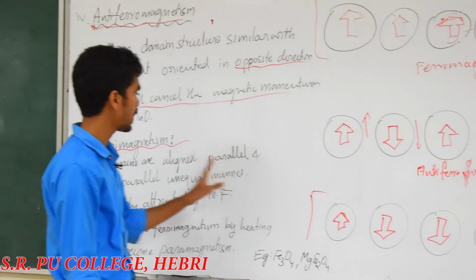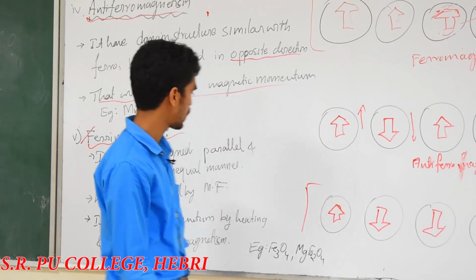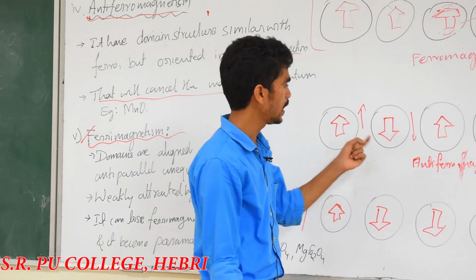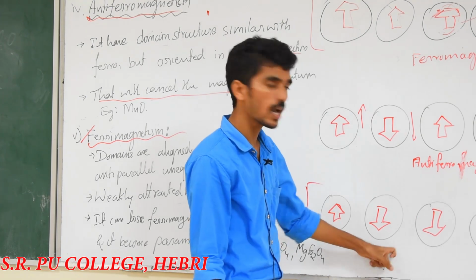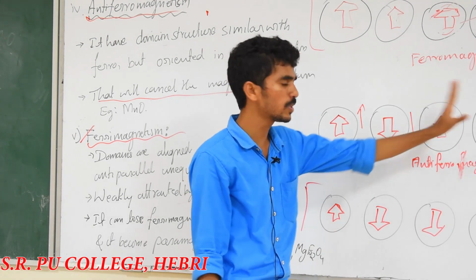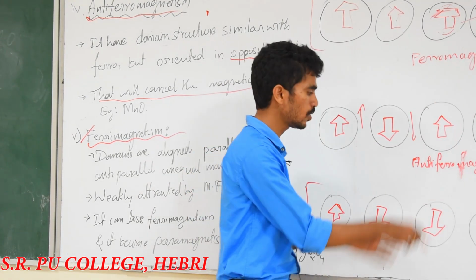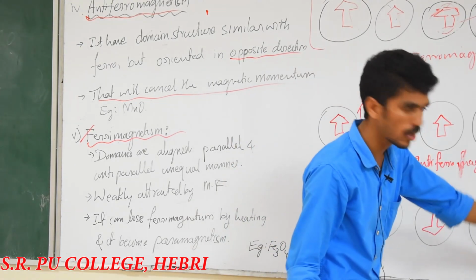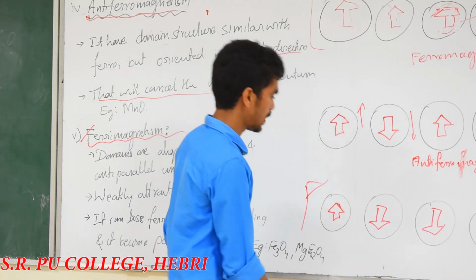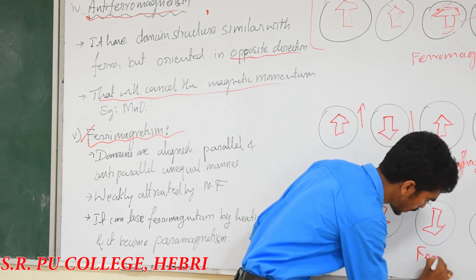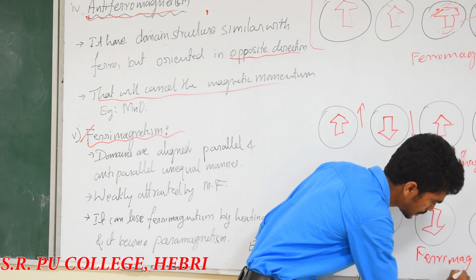Ferrimagnetism means the domain alignment is parallel and anti-parallel in an unequal manner. Here, if it were equal, the alignment would be parallel and anti-parallel equally, but here it is unequal. Two are down, one is up, the next two are down, the next may be up, in a domain range. In a domain range it should be like this. So this is called ferrimagnetism.